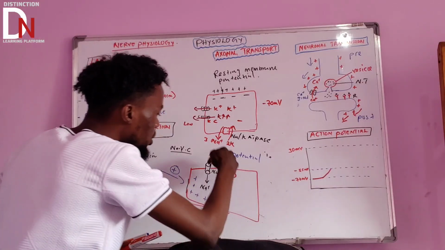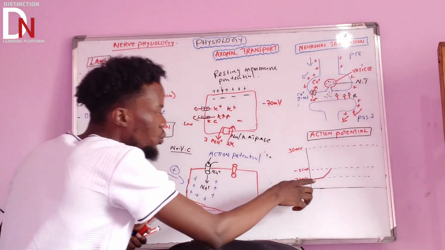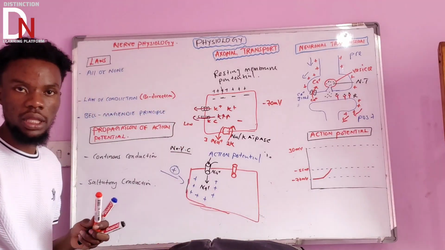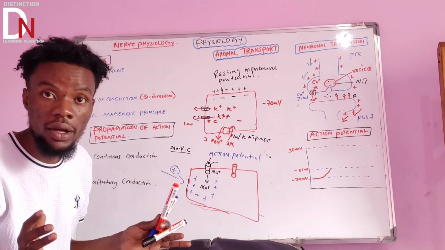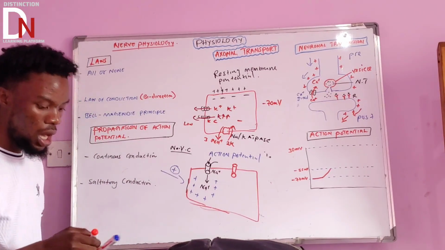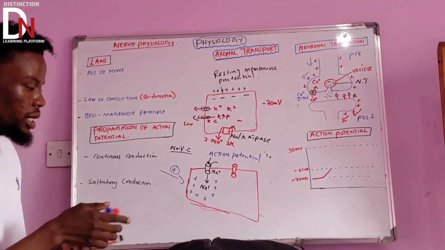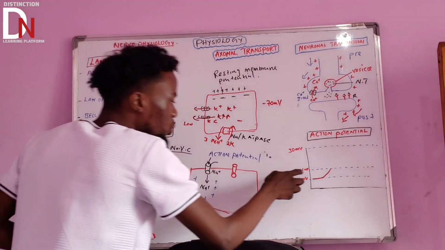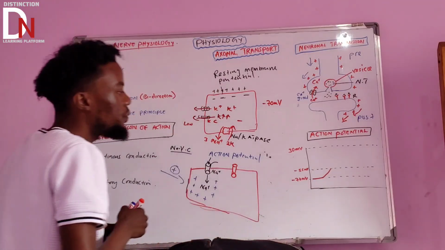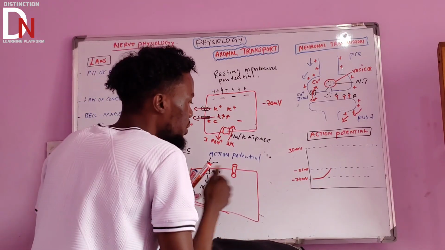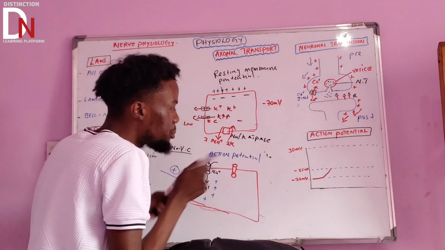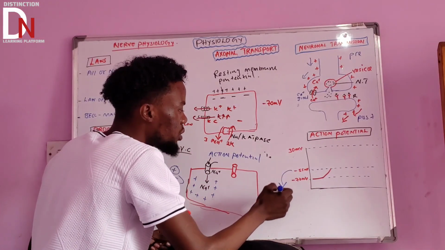It means that sodium is going in. So where this is trying to reach negative 55, which we'll talk about, the sodium channels are open and flowing into the cell. If this is happening, what do you think is going to happen next? It's going to reach this negative 55. The moment it reaches negative 55, what do we call this? This negative 55 is called the threshold potential. Very, very important, so I'm going to explain this one.